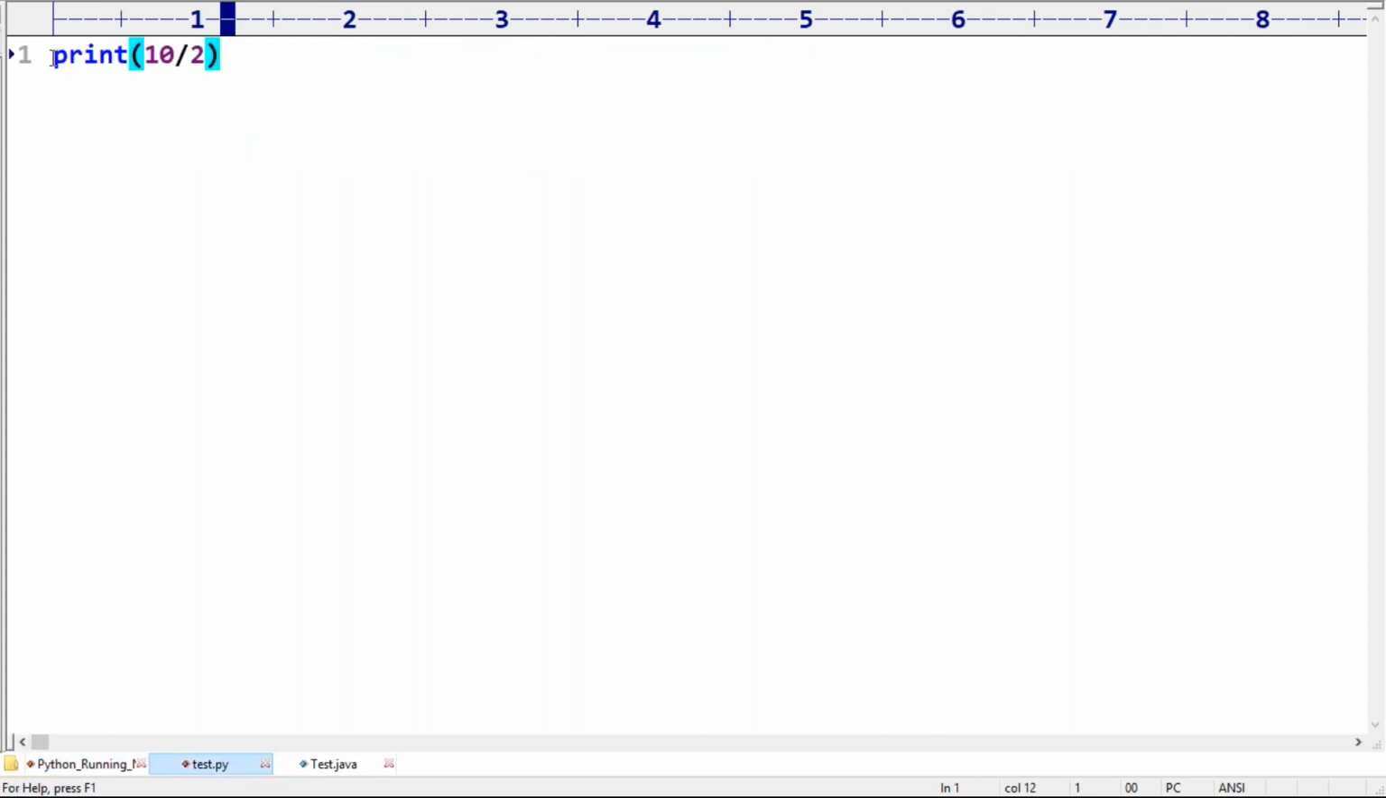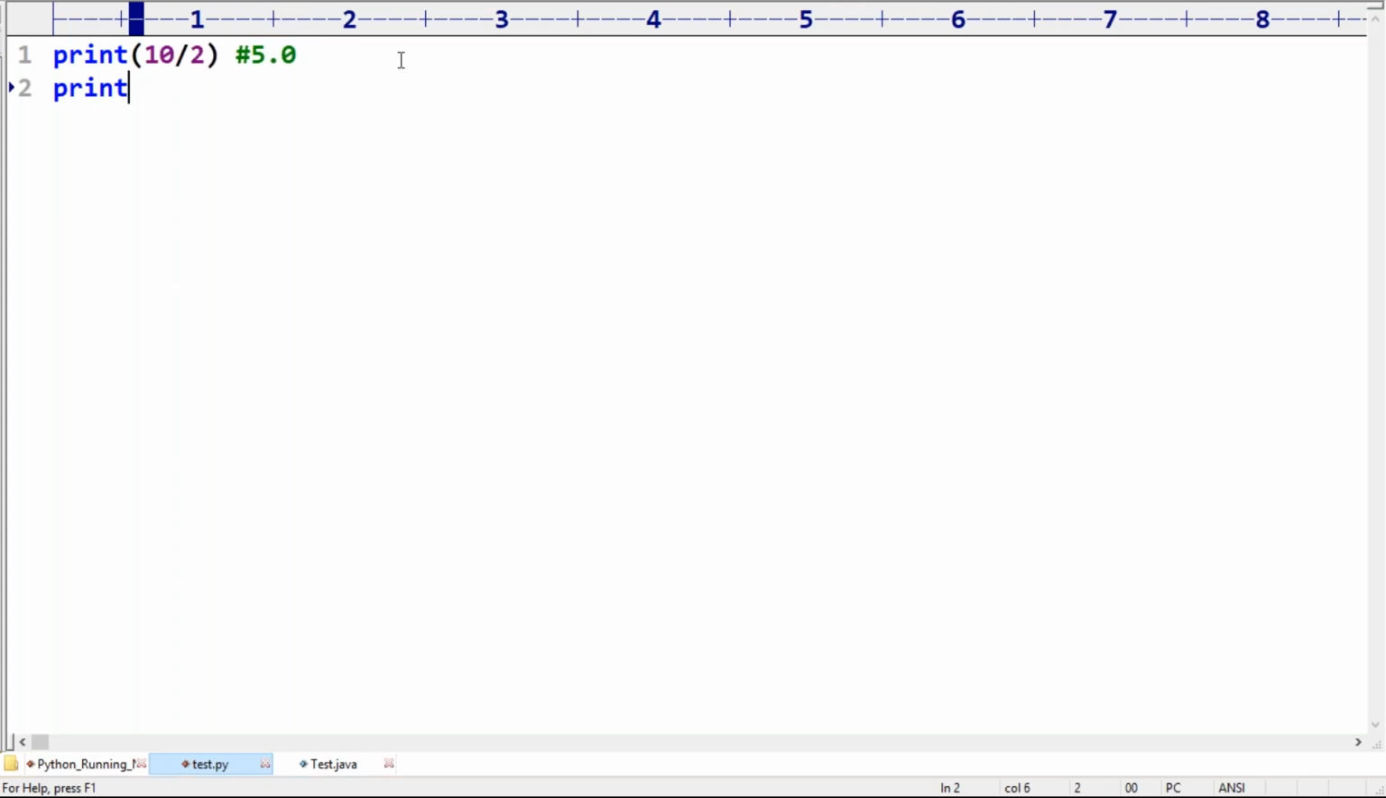Can you please confirm what output we are going to get in this case? What is the answer we are going to get? 5.0, correct, right? 5.0 is the answer we are going to get, because it is the normal division, sir. The normal division operator is always going to return a float value only.